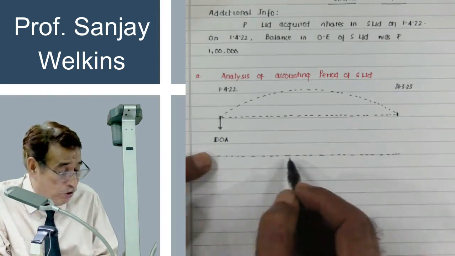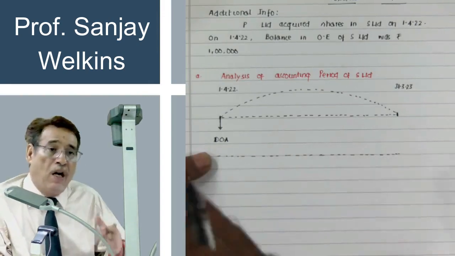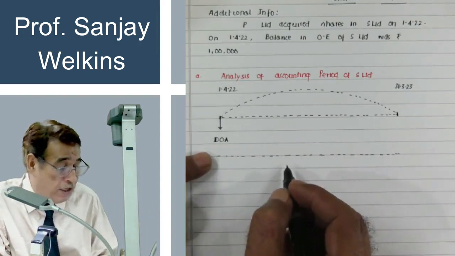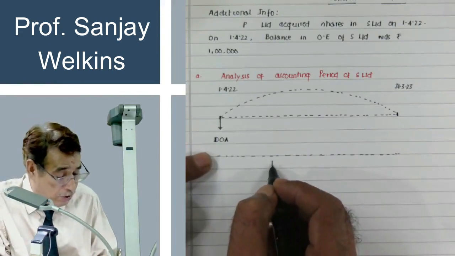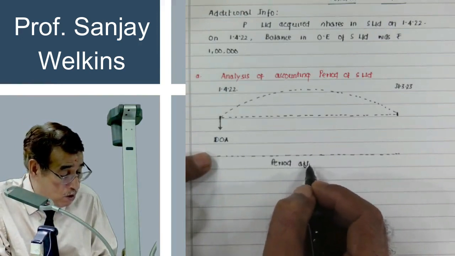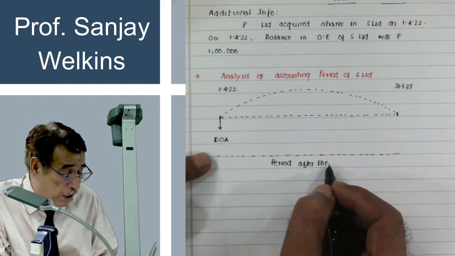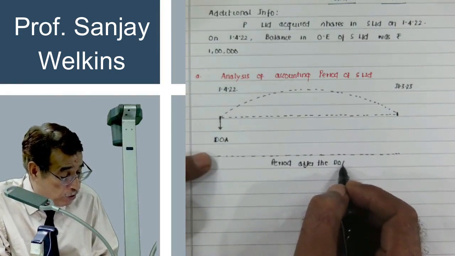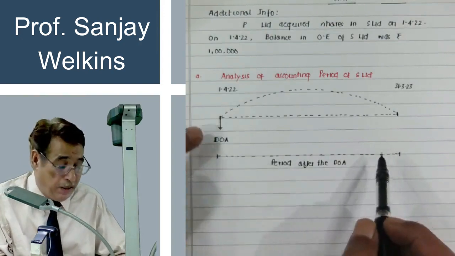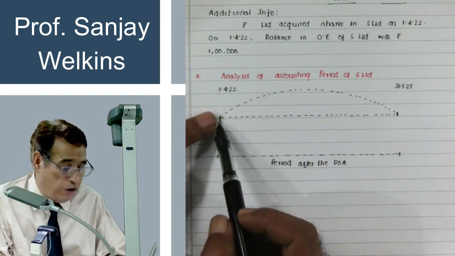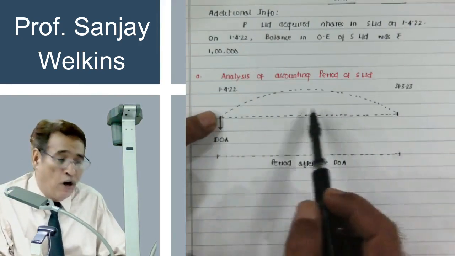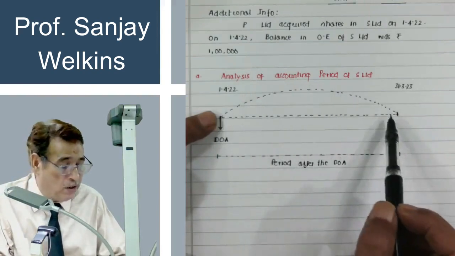That means this line which I have drawn reflects the period after the date of control. This line is simply reflecting the period after the date of control, or date of acquisition. This period is after 1/4/2022 till 31st of 3/2023. In fact, this is our accounting period also, because I have just shown you that this is the accounting period.